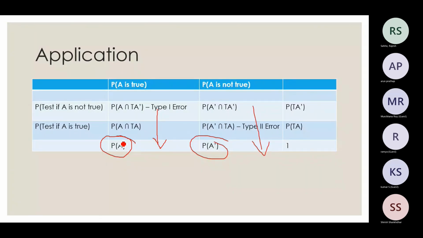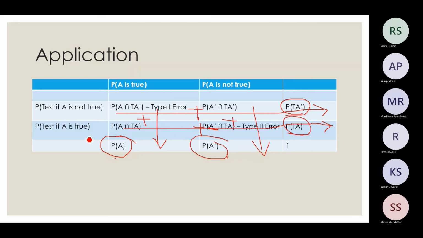And the sum over this row will give me that I am tested negative for COVID. Here, since these events are mutually exclusive, both cannot occur together, so we add in this direction, this direction, and this direction. So this is the probability that I am tested positive for COVID.